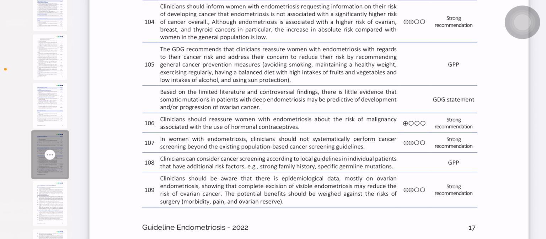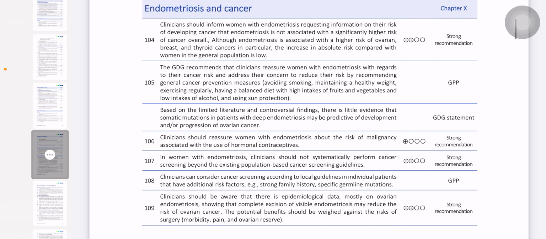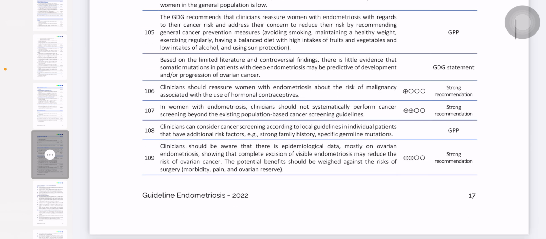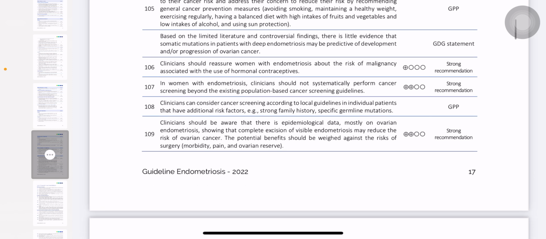Clinicians should reassure women with endometriosis about the risk of malignancy associated with use of hormonal contraceptives. In women with endometriosis, clinicians should not systematically perform cancer screening beyond the existing population-based screening guidelines. So clinicians can consider cancer screening according to local guidelines, for example strong family history or a specific germline mutation. Clinicians must be aware that there is epidemiological data, mostly on ovarian endometriosis, showing that complete excision of visible endometriosis may reduce the risk of ovarian cancer. The potential benefit should be weighed against the risk of surgery,